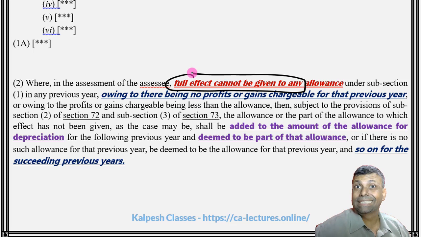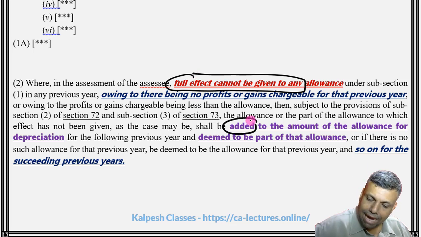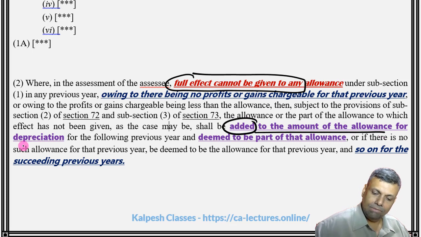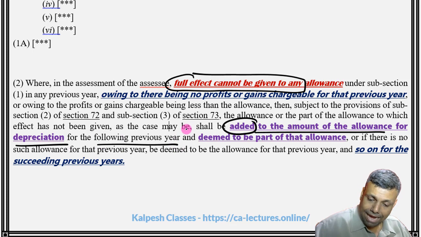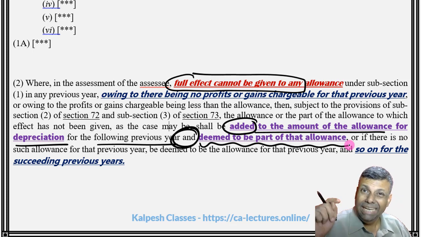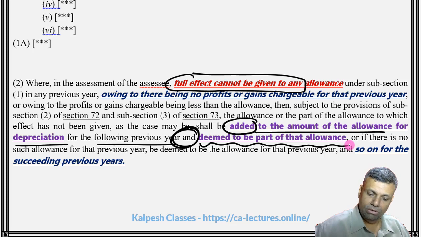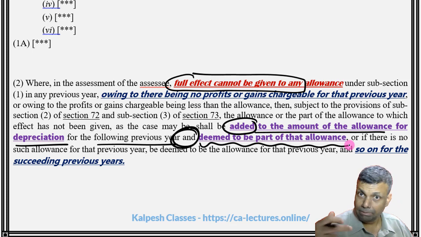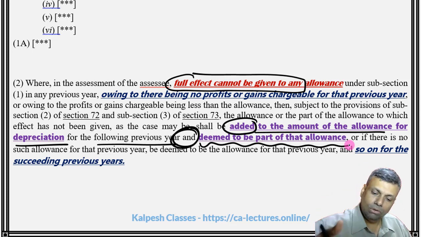Where the full effect cannot be given to any allowance of depreciation, it shall be added to the amount of the allowance of depreciation in the following previous year and shall be deemed to be part of that allowance. Basically, it shall be treated as the allowance of that particular year. And if in the second year also you are not able to absorb it, then similarly you have to add it to the allowance.